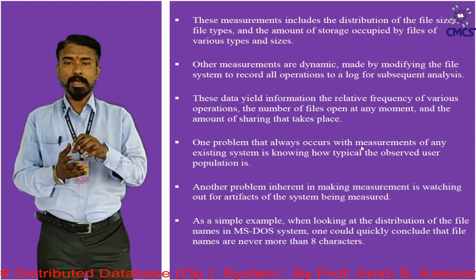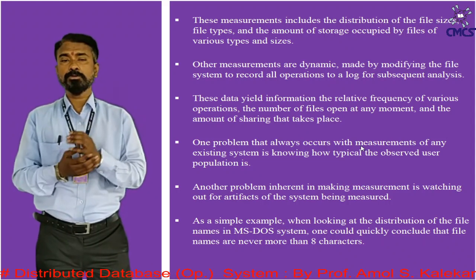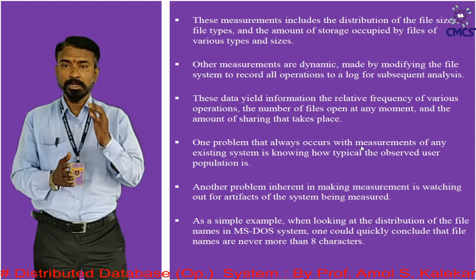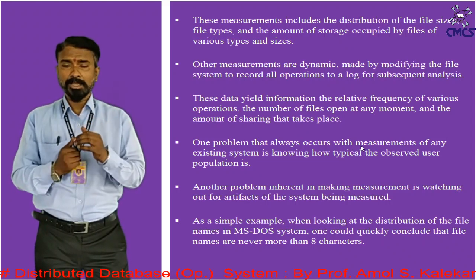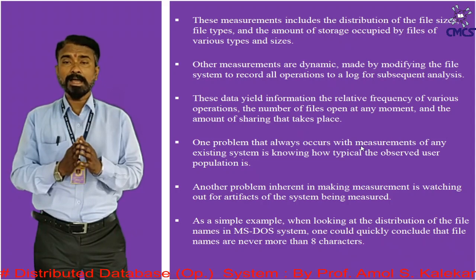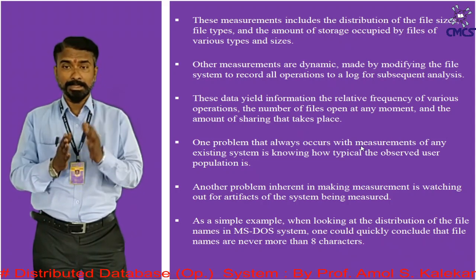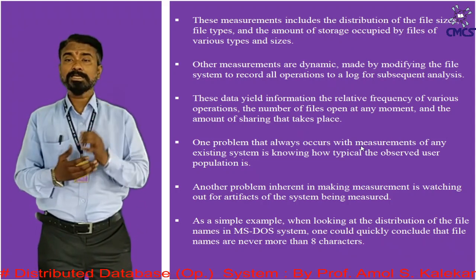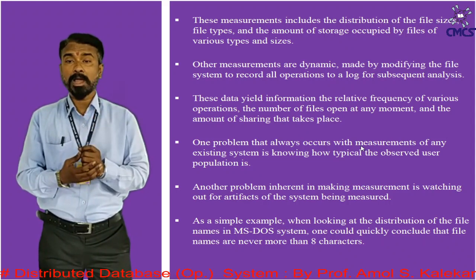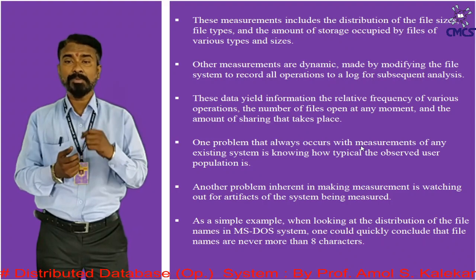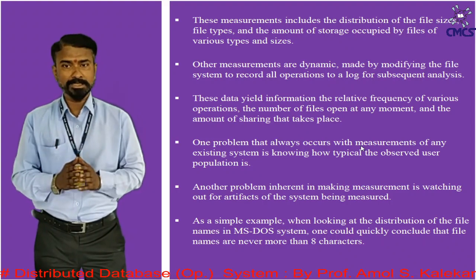As a simple example, when looking at the distribution of file names in the MS-DOS system, each file named in MS-DOS can have at most 8 characters as a name. That means you can give an MS-DOS file a name of at most 8 characters; you cannot give it a longer name. Okay,